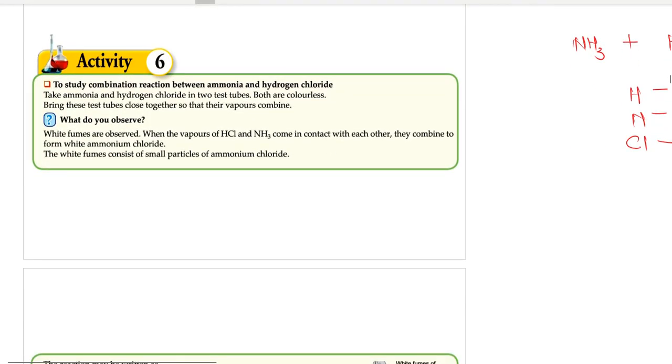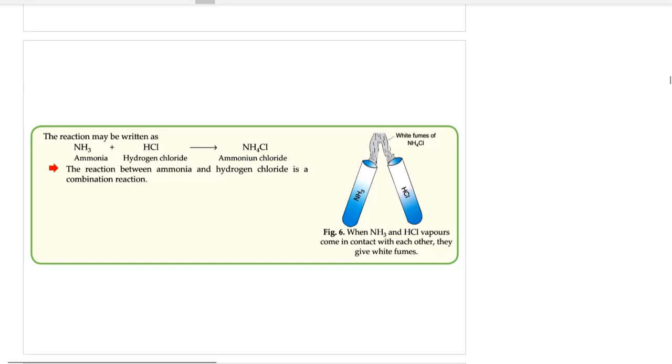Okay, so here there is this activity where they have given you two test tubes. In one test tube there is ammonia. I've already told you about ammonia. What is the source of ammonia? Human source, organic source, urine, right? So you smell near public urinals, you smell ammonia.